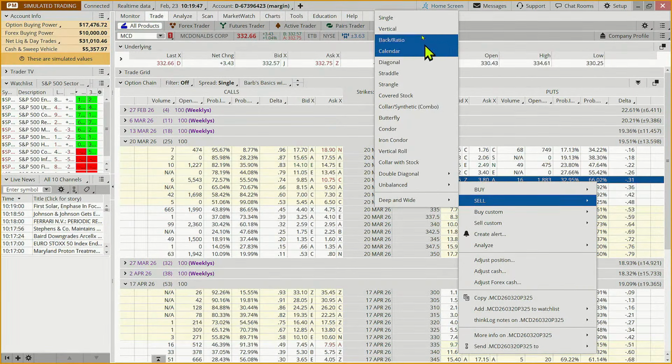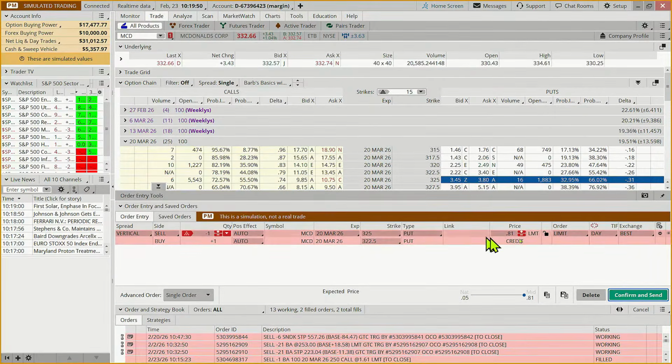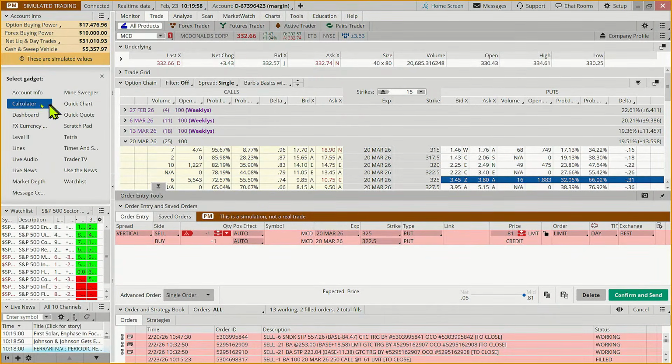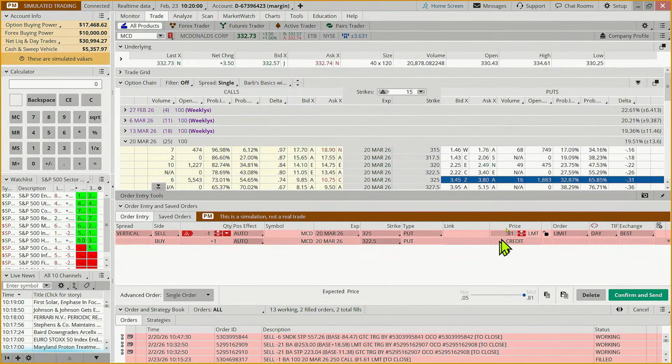So if I look at selling a vertical, and this is just a way of establishing a rule of thumb, I'm going to bring up a calculator and say, okay, 250 minus 81 is $169.